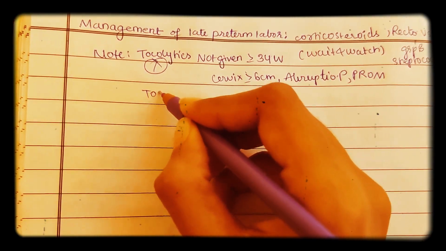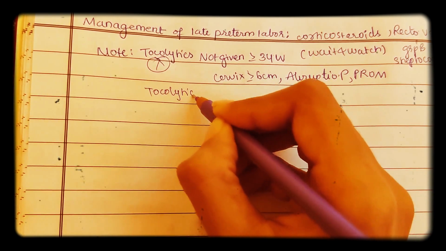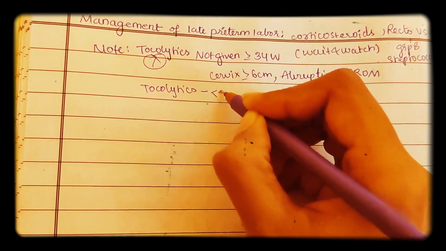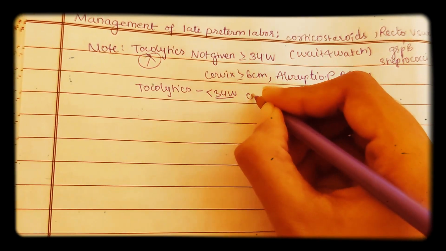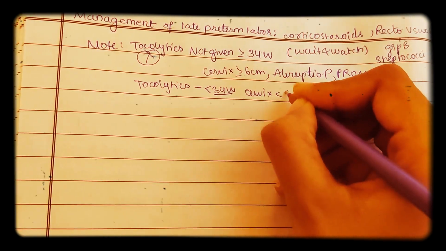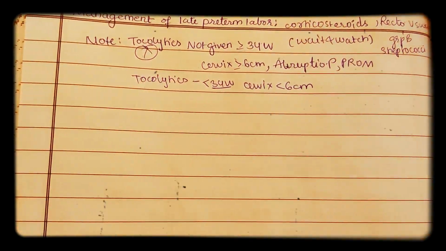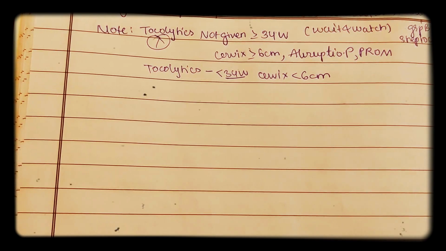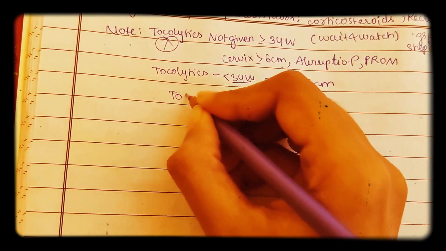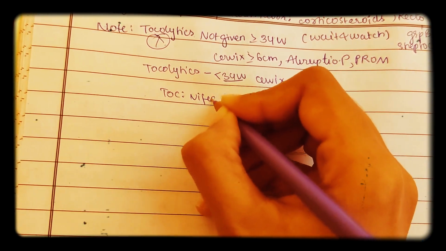But you need to give tocolytics at less than 34 weeks. You can give tocolytics only if the cervix is less than 6 cm. So this is very important. And now coming to tocolytics. What tocolytics are you going to give? The tocolytic of choice is nifedipine.